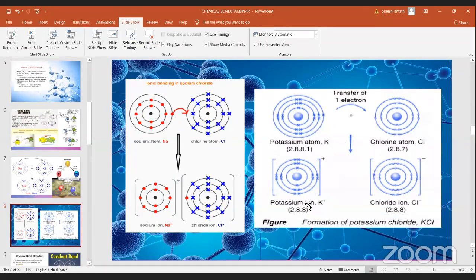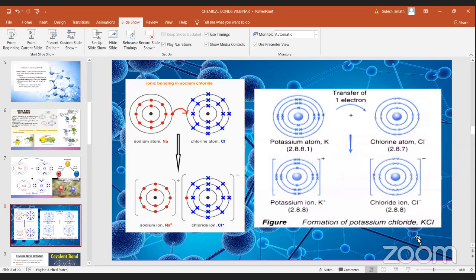So potassium becomes a cation and chlorine becomes an anion. Chlorine is stable with its 8 electrons, and potassium is stable with its 8 electrons. When potassium and chlorine combine together, they make an ionic bond, which is known as potassium chloride.